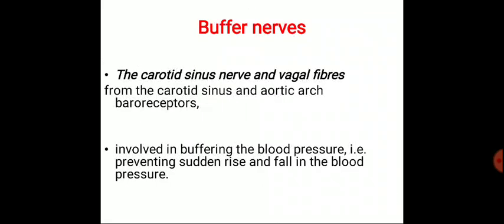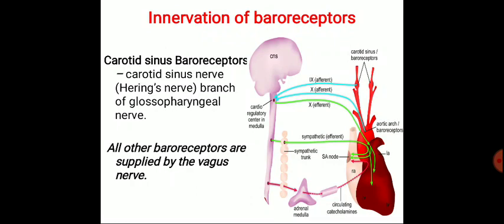Now, the carotid sinus nerves and the vagal fibers from the carotid sinus and aortic arch baroreceptors are known as the buffer nerves. These buffer nerves are involved in buffering the blood pressure, preventing sudden rise and fall in blood pressure.